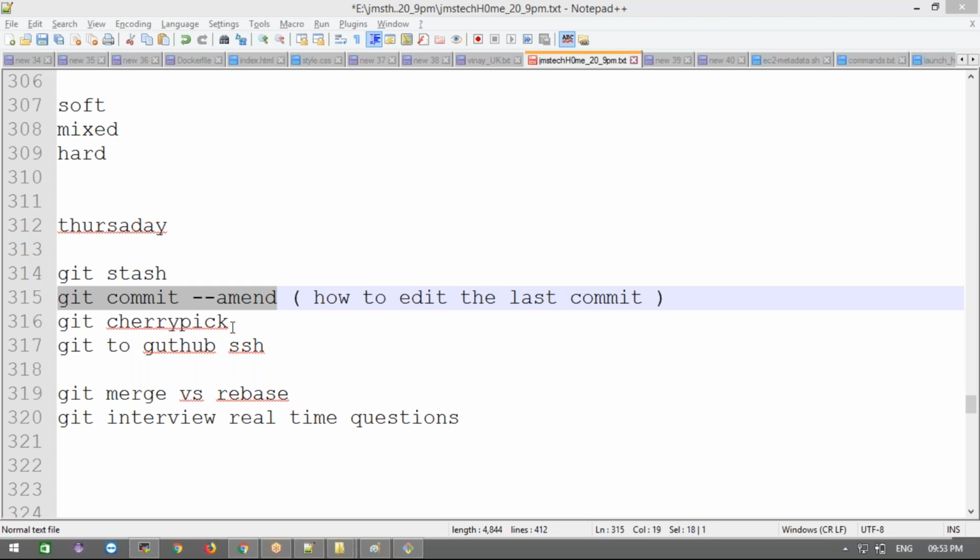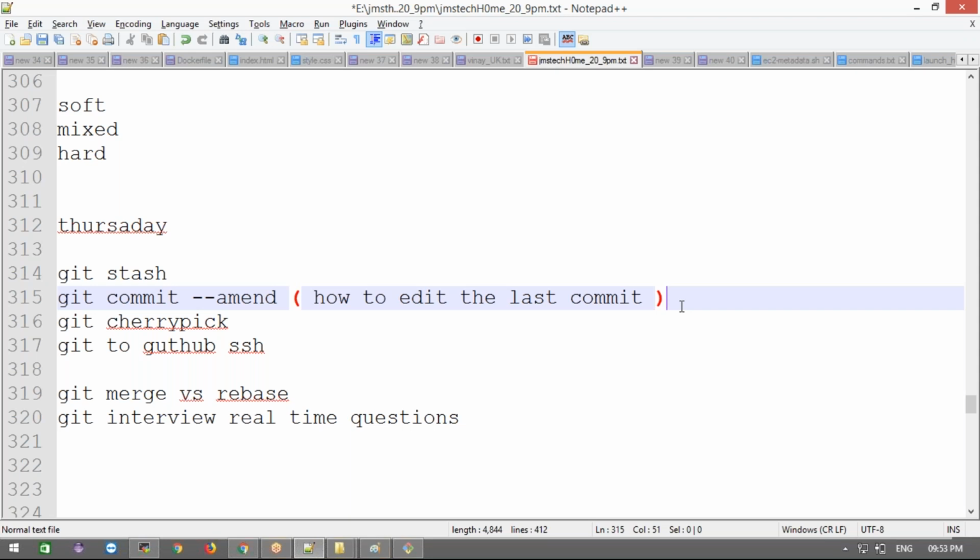Guys, are you okay with the git commit --amend option? Are you able to understand? Are there any questions on this? If yes, then I will go for the next question. After you answer how to edit the latest commit in Git using the --amend option, there may be a next question if the interviewer knows more.